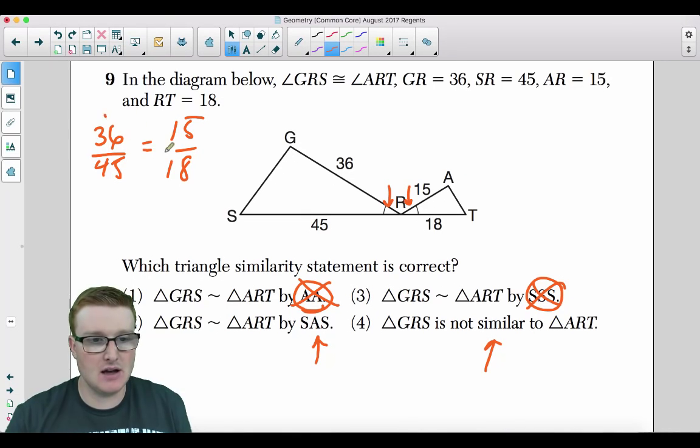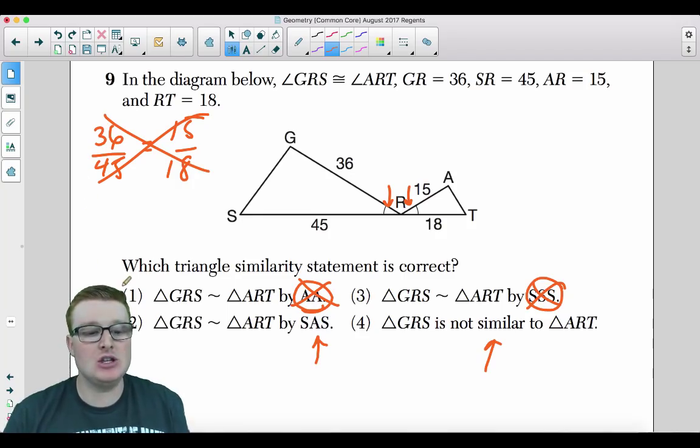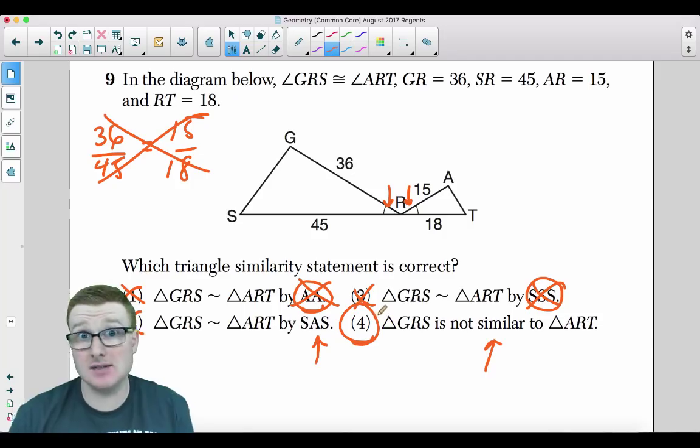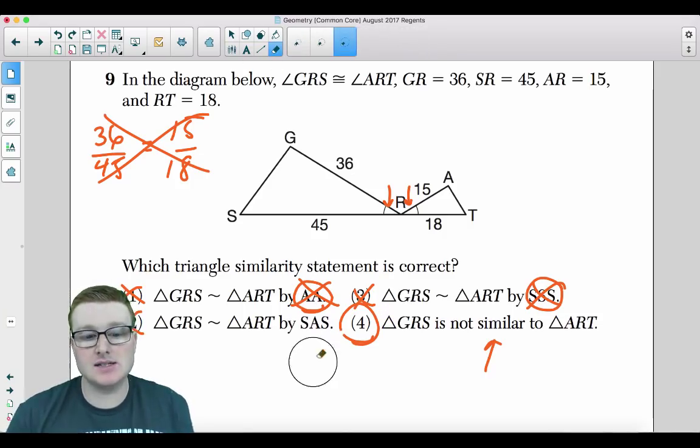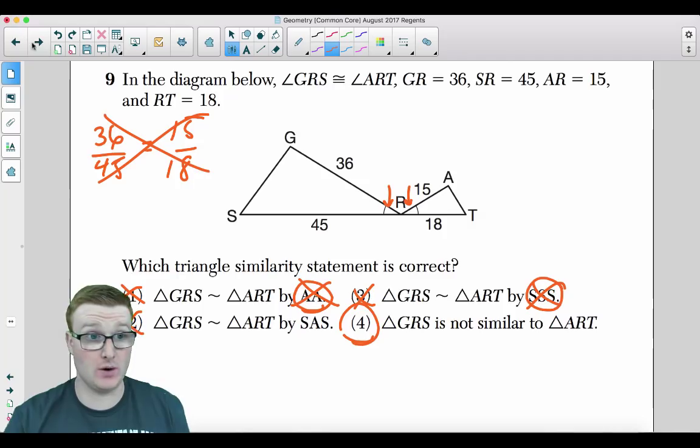That means this totally wipes out, does not work, backfires, fails. Choices 1, 2, and 3 are out. These triangles are not similar, folks. They're not, because the sides are not in proportion. Even though there's an angle there, the sides are not in proportion to each other. These two triangles are not similar. Your answer is choice 4.